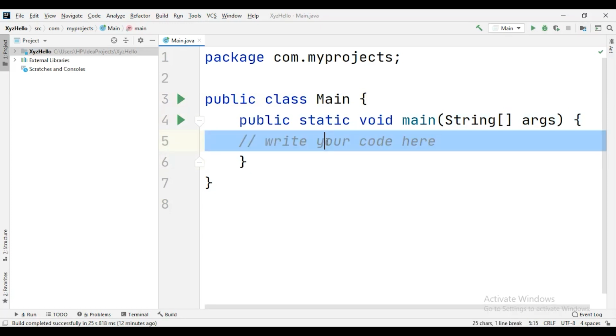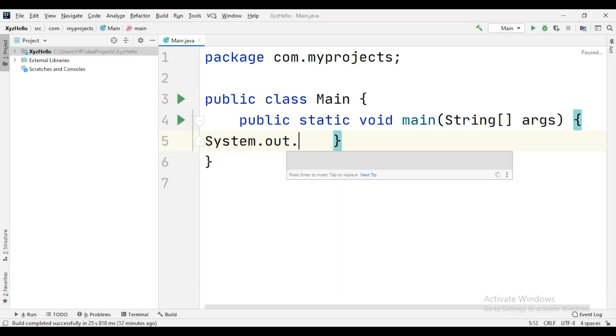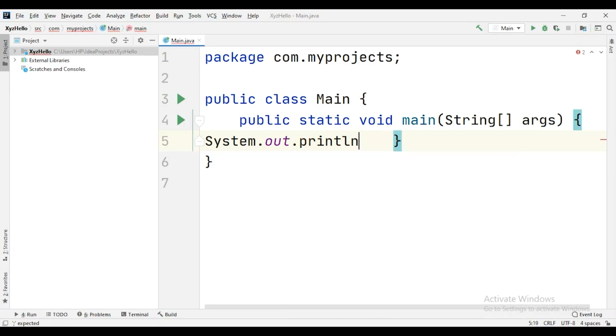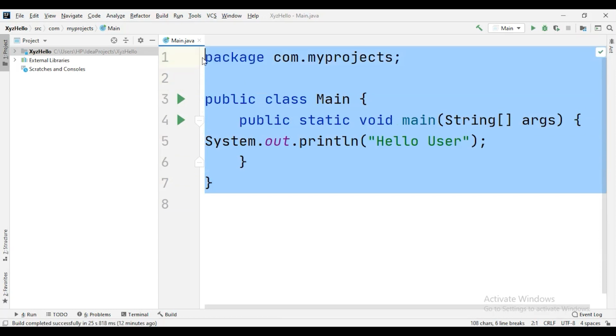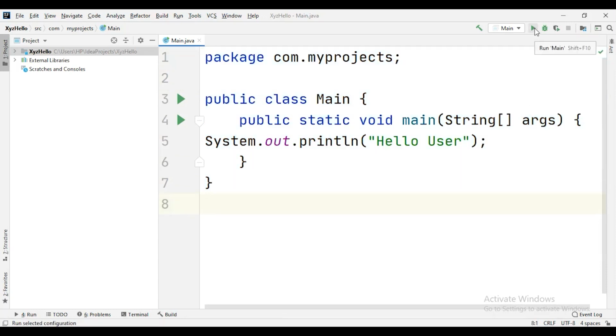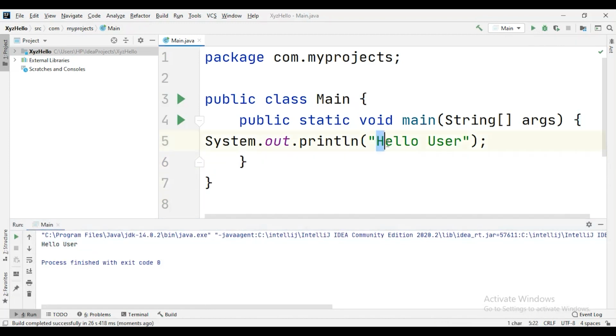I believe you remember that in C++ to print a message we used to say cout, but in Java we say System.out.println. So let's go ahead and just say System.out.println, and in the brackets we'll say hello user, and it's a statement, so don't forget to put the semicolon. So this is how you write your simple first Java program, and you can go ahead and run this using this icon. So here we have the output that says hello user because this is what we asked to print. So guys, this is how you write your first Java program.